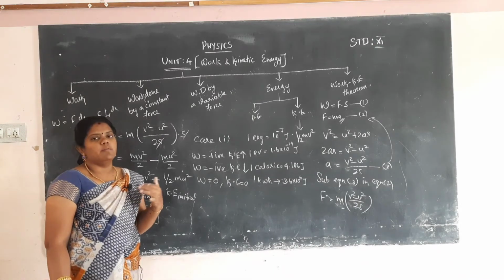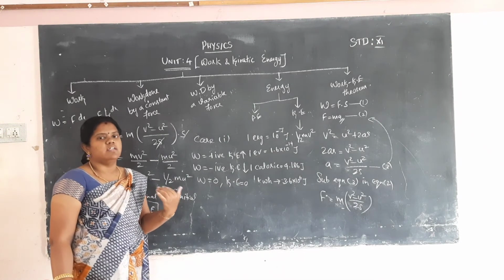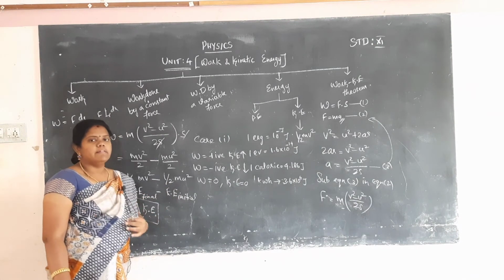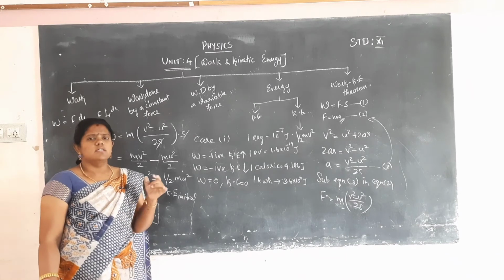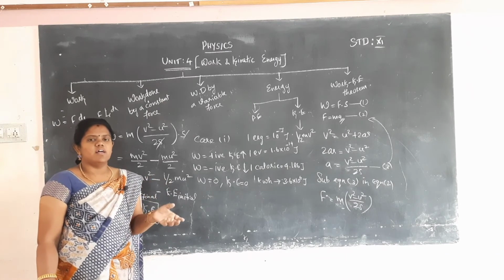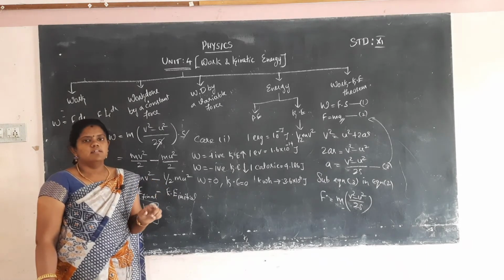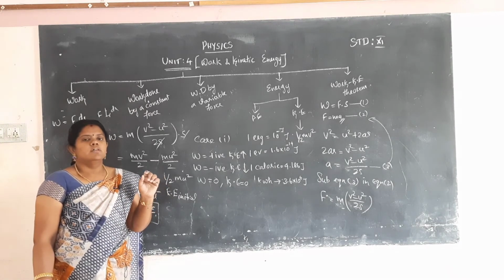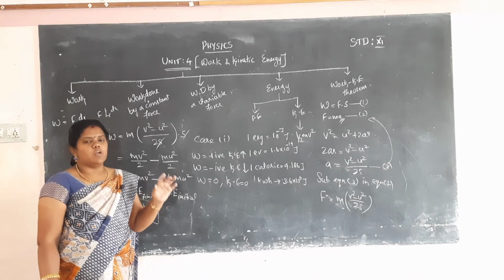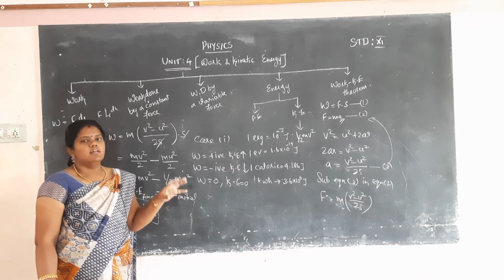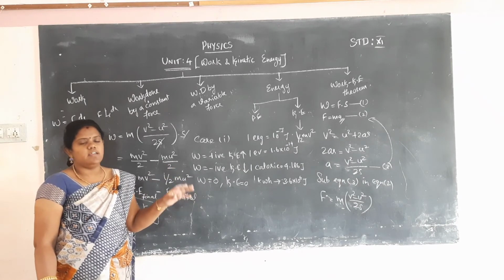So a dot b is equal to ab cos theta, so F dot dr cos theta. And then what's the dimension formula for work? M L square T power minus 2. Then what's the unit of work? That will be called joule. Then work is a scalar quantity.